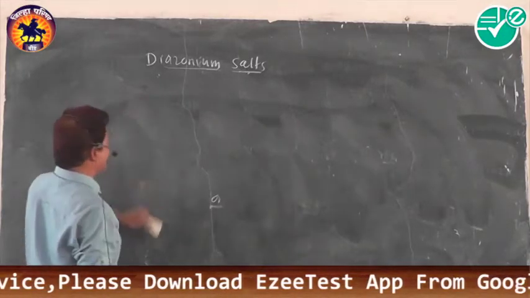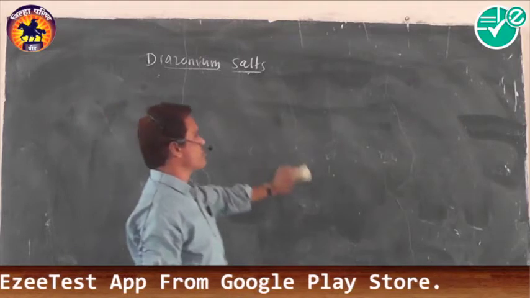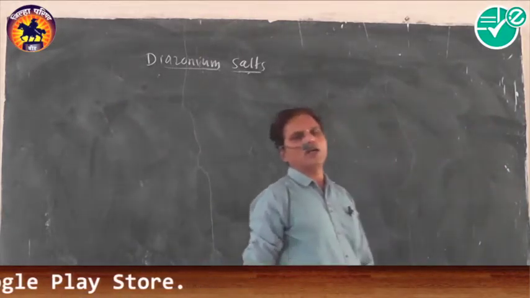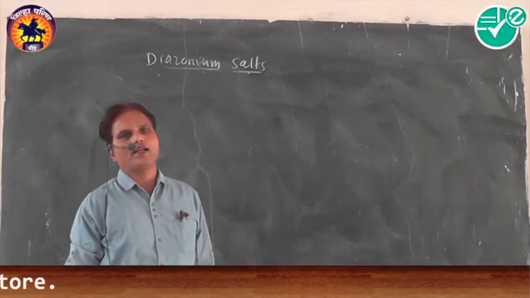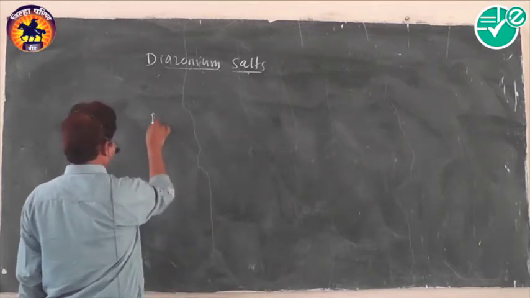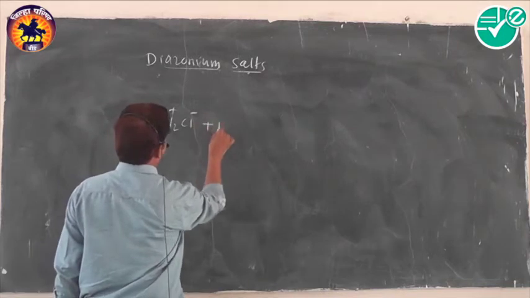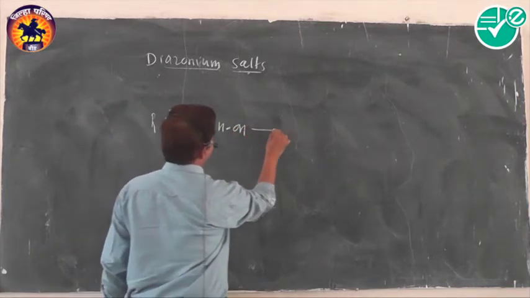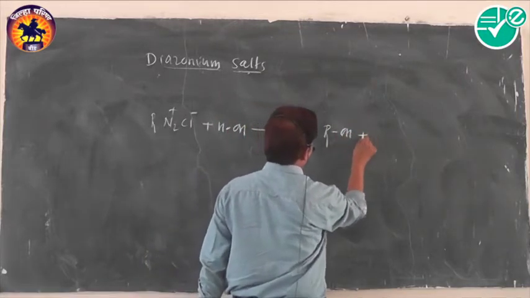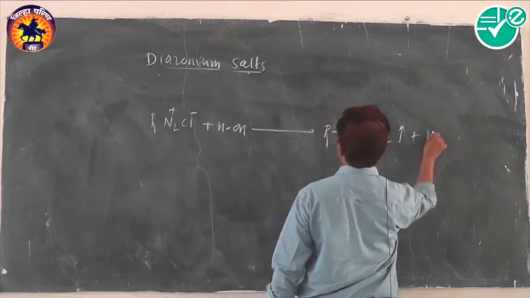Alkyl diazonium salts are highly unstable. They rapidly decompose and are converted into the corresponding alcohol. As soon as alkyl diazonium salts are formed, they undergo decomposition and are converted into alcohol, with N2 gas liberated and formation of HCl.